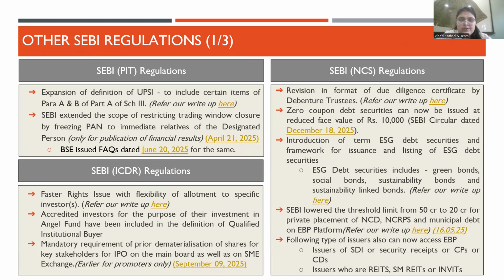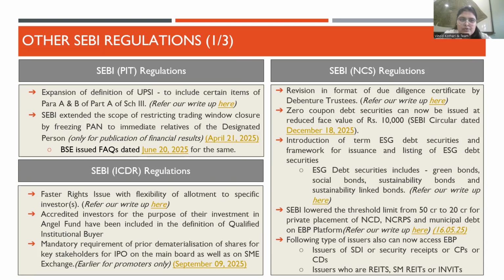some other SEBI regulations. So moving on to the first one, which is the PIT regulations. The definition of UPSI provides an illustrative list of items which can be categorized as UPSI. So that list was amended to include certain para A and para B items of Part A of Schedule 3, which are called as materiality-based items or items subject to materiality thresholds. And it is to be noted that this list is an illustrative list.